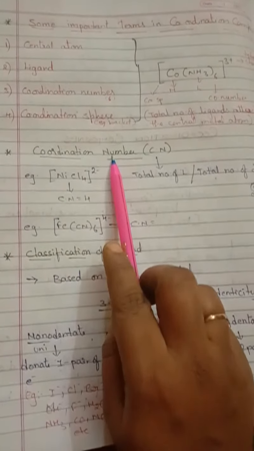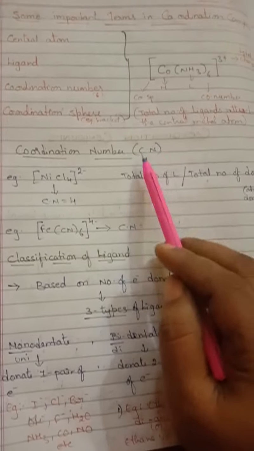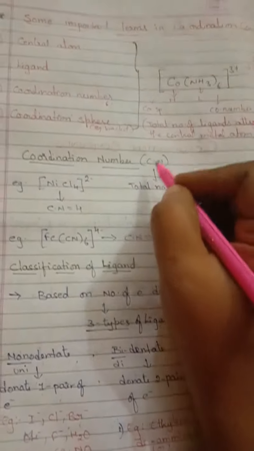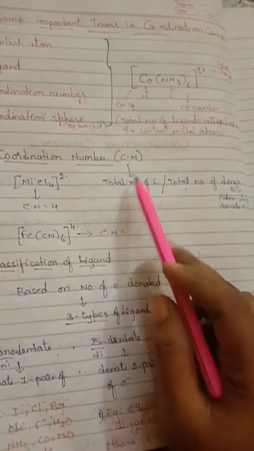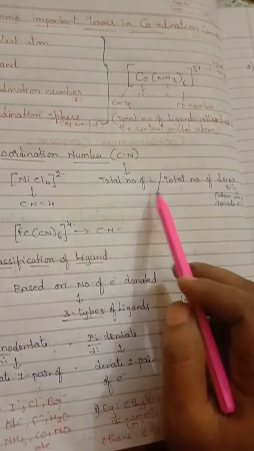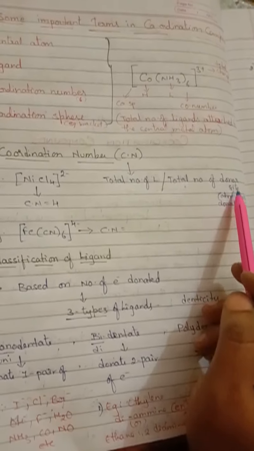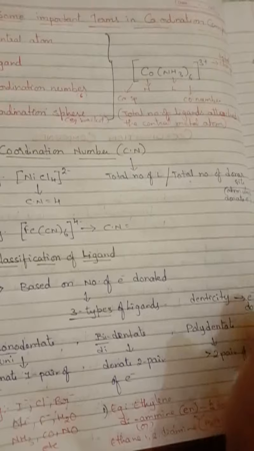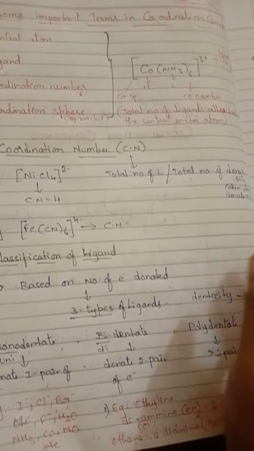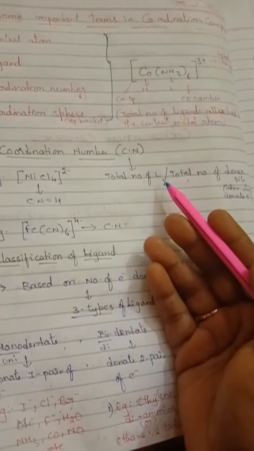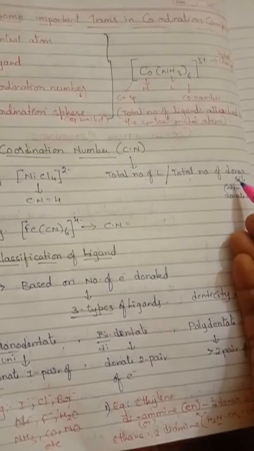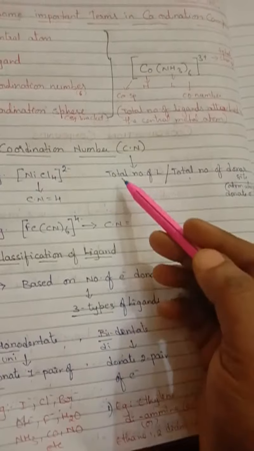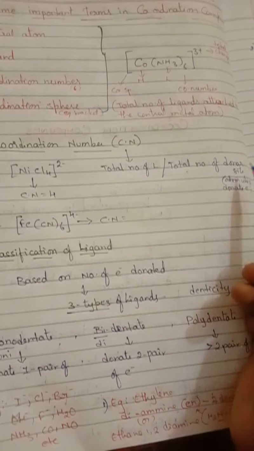Coordination number can be denoted in the short form CN. So what do you mean by coordination number? Total number of ligands or total number of donor sites. What do you mean by donor sites? A donor site is nothing but an atom which donates electrons. That is only the ligand, no? So what do you mean by ligand? A ligand is nothing but which donates electrons to the metal atom. So coordination number means the total number of ligands or total number of donor sites.